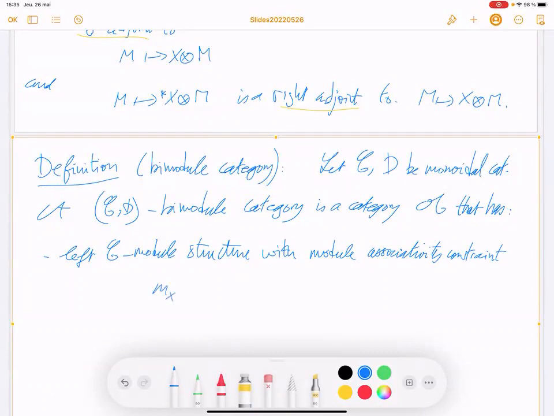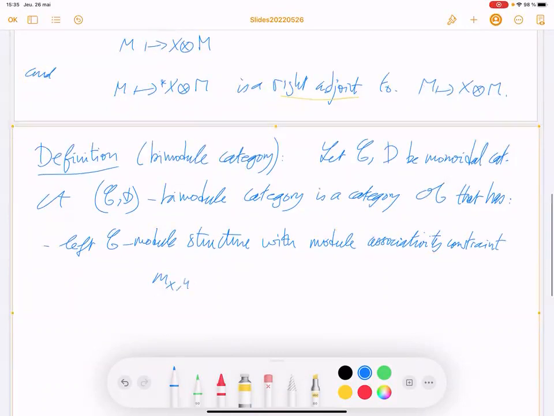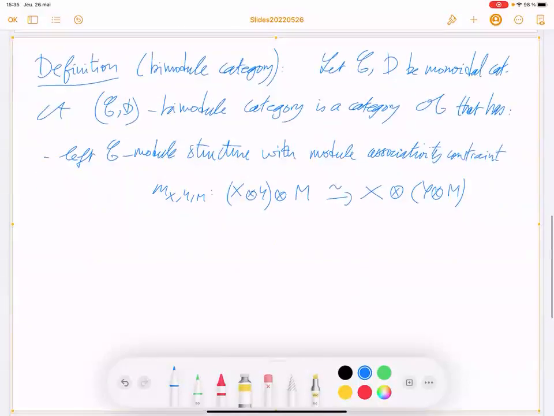So this notation, x, m, x, y, m, from x tensor y tensor z tensor m, sorry. Isomorphism, x tensor. So you move the parenthesis. So it's a left C module, it's a right D module.